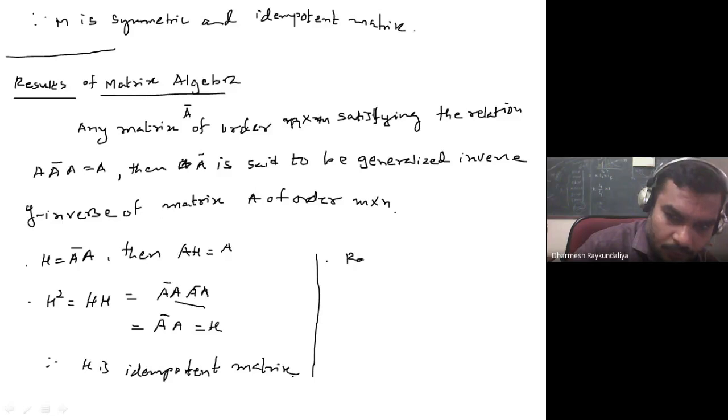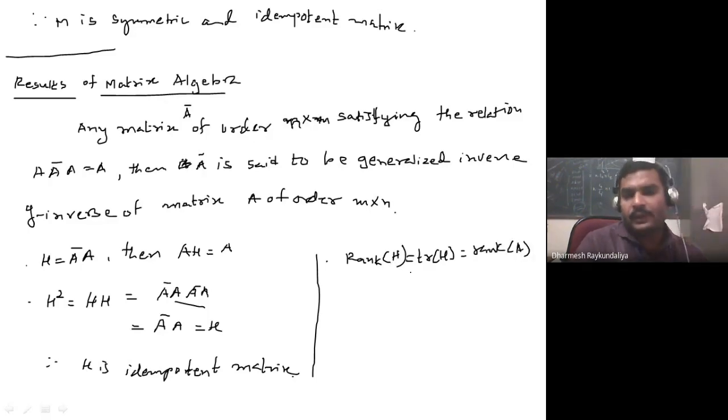Rank of H is nothing but the trace of H, and that is nothing but the rank of A. Because we proved that rank of X dash X equal to rank of X, so here rank of A bar A is nothing but rank of A, and rank of H is also known as the trace of H when H is an idempotent matrix.